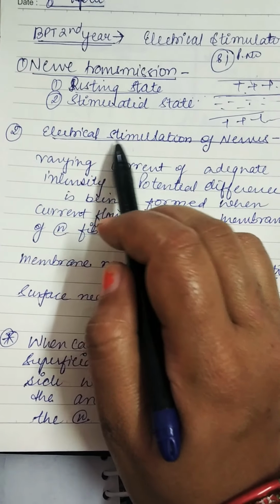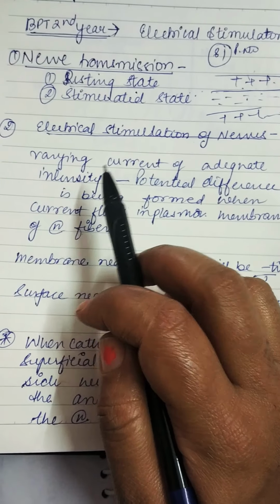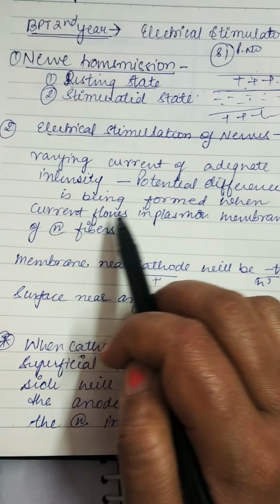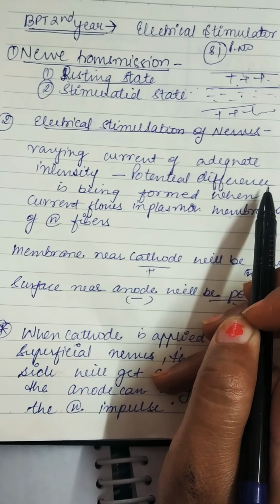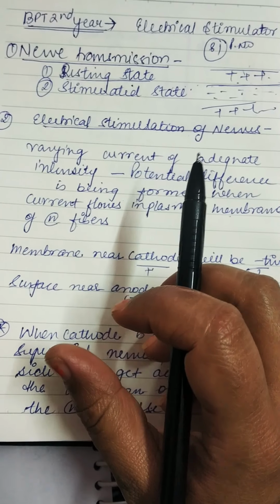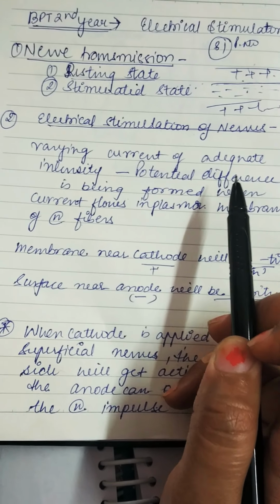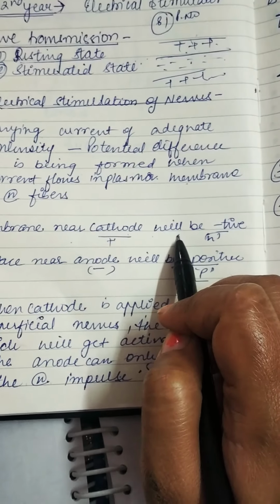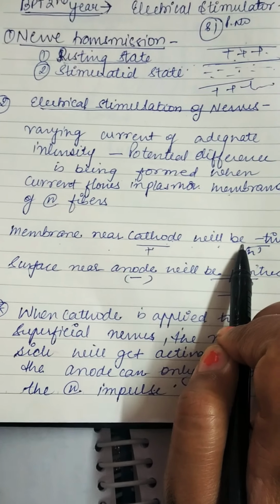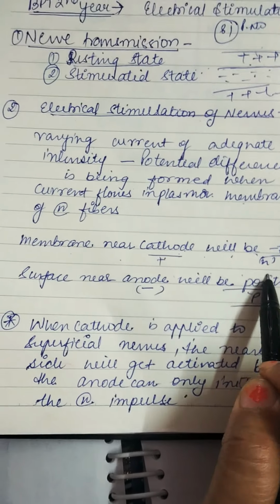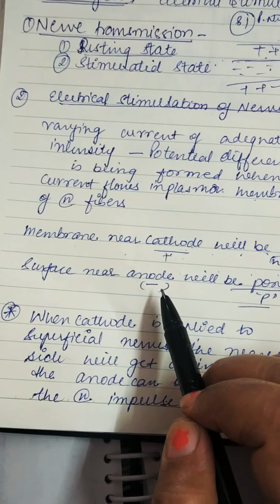Now the next one is electrical stimulation of the nerves. So when a current of adequate intensity is varied, a potential difference is formed as current flows in the plasma membrane of the nerve. So when there is a change in the ionic concentration, and when we vary the current in the electrical stimulation, there will be a potential difference generation. So the membrane near the cathode will get negative, and the membrane near the anode will get positive. So automatically the cathode will be positive in nature and the anode will be negative in nature.